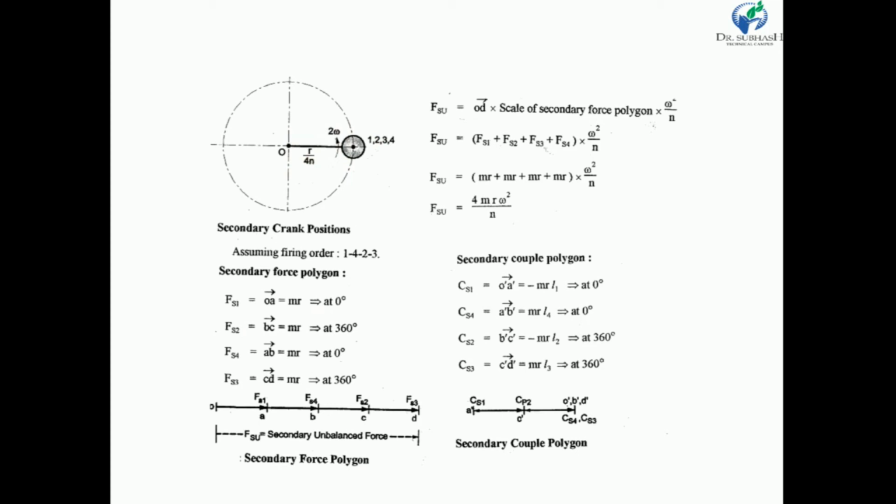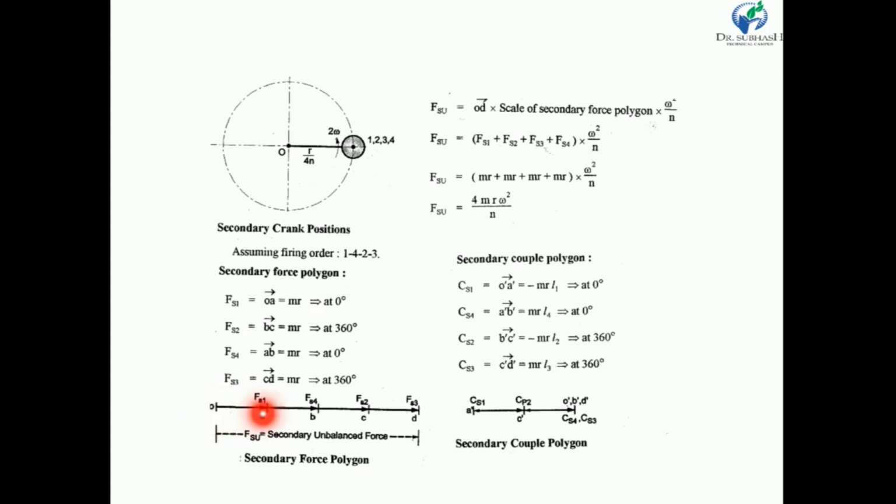So let us draw a secondary force polygon, my dear friends. We know that there are 4 forces, Fs1, Fs2, Fs3 and Fs4, but having same magnitude. mr is a common magnitude for all these forces. From the O, let us consider this is O, it is a starting point.